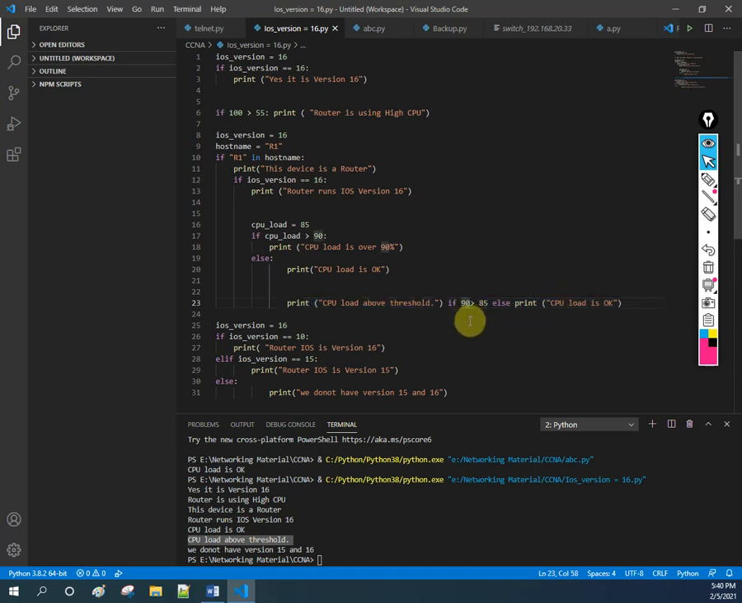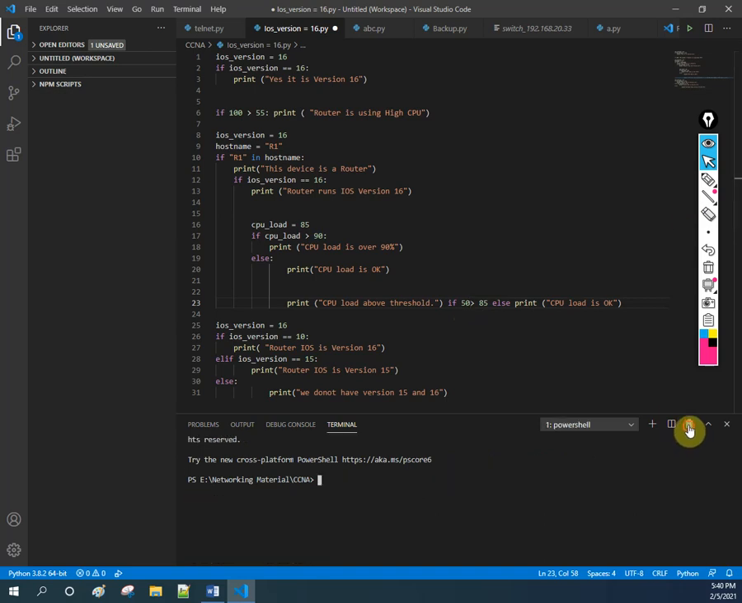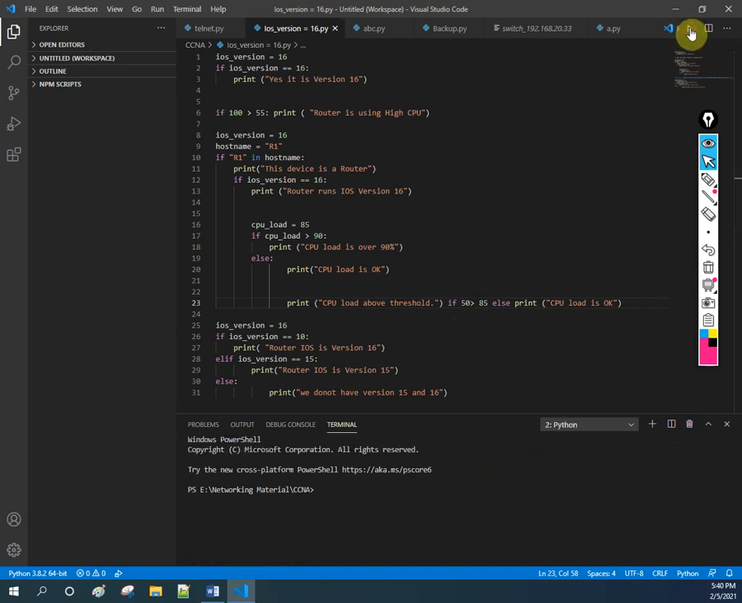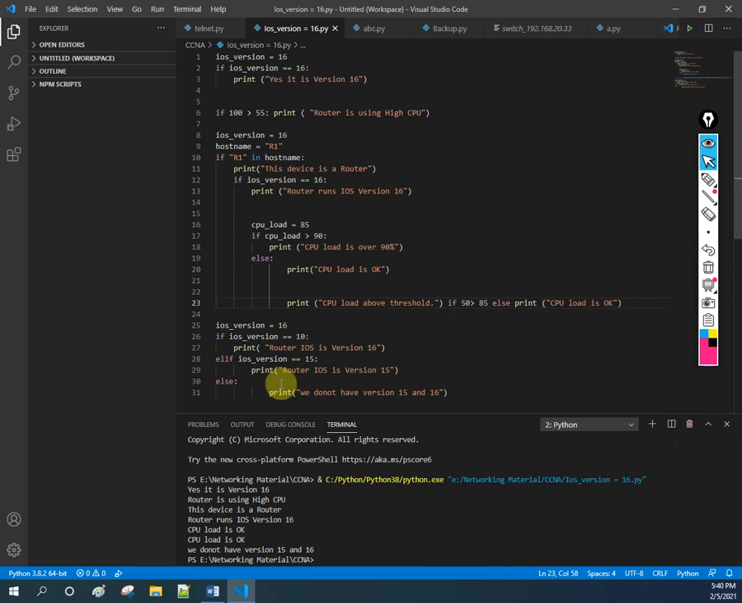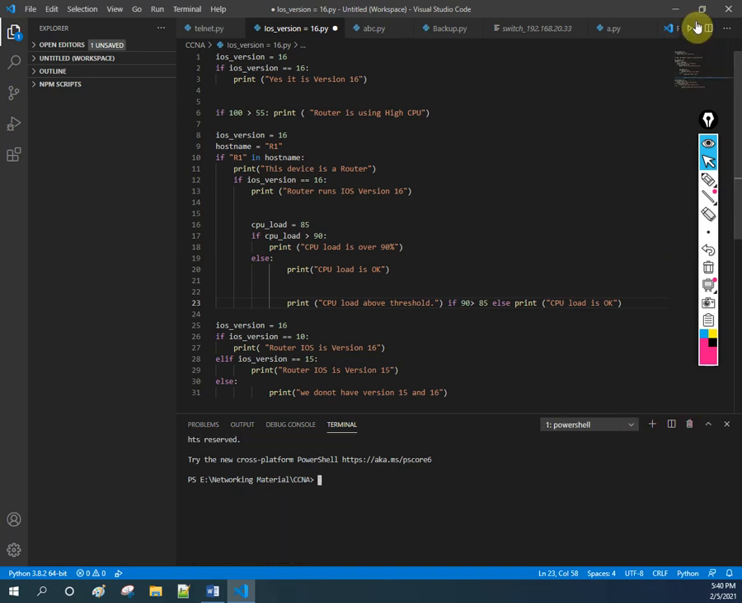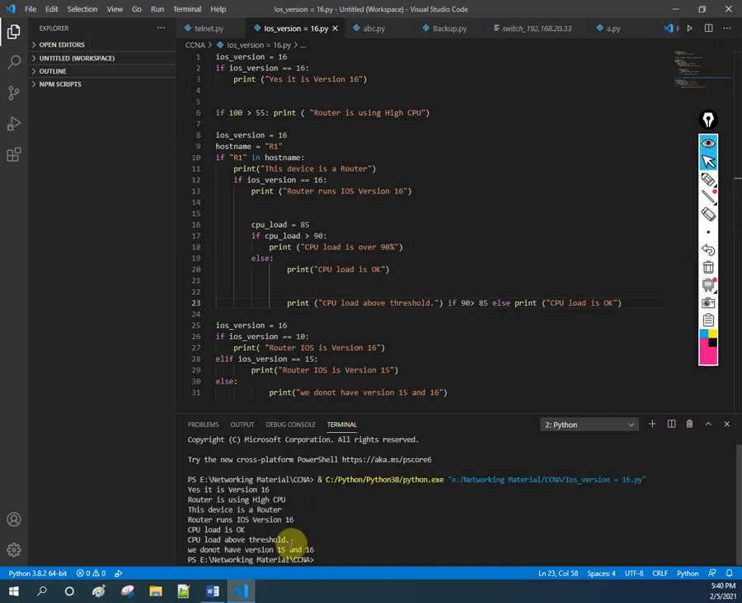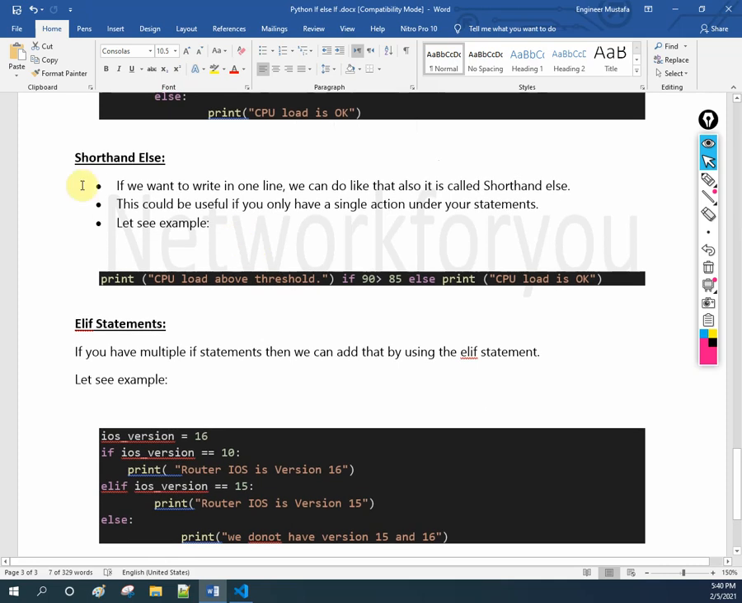For example, if instead of 90 I make this 50, and let me delete this output, now I execute this. See what we are getting here: CPU is okay. Why are we getting this? Because I wrote CPU okay. If I increase this again from 50 to 90, clear this, and execute again, you see CPU load above threshold. So this is the shorthand else.